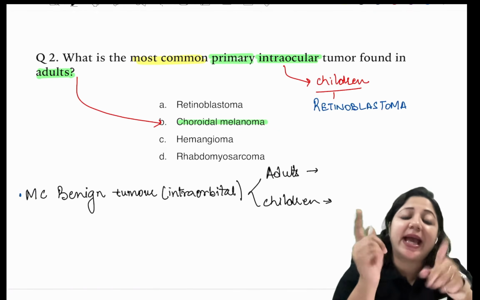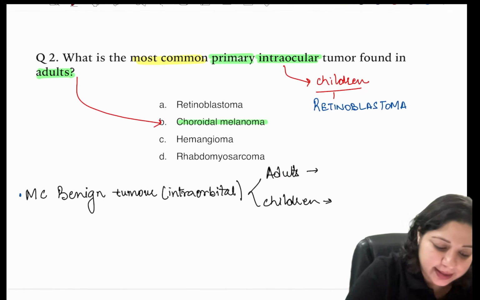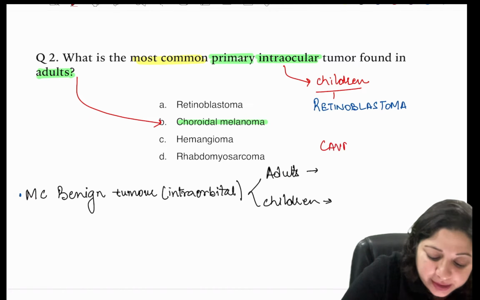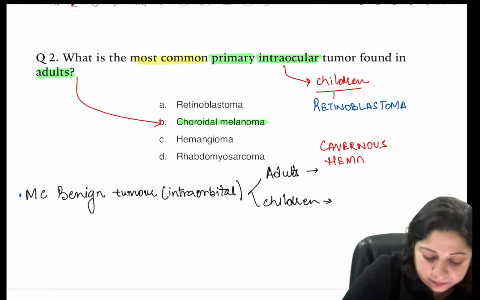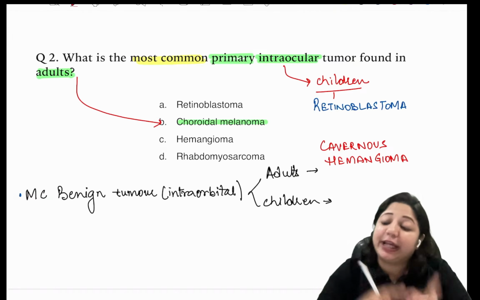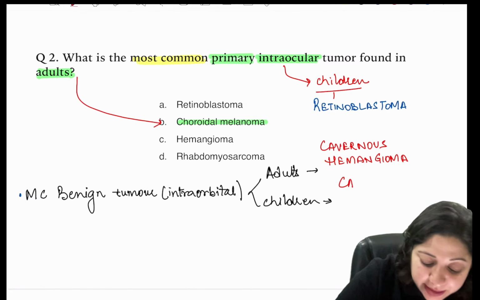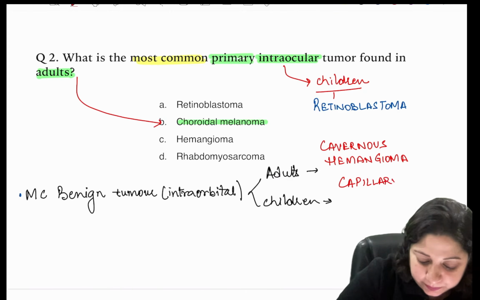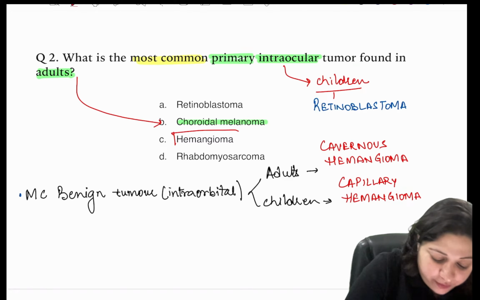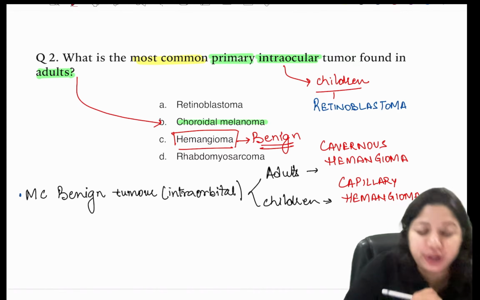The most common benign intraorbital tumor in adults is cavernous hemangioma. And the most common benign tumor in children is rhabdomyoma? No, it is capillary hemangioma. So when we talk of hemangiomas, remember these are benign tumors.